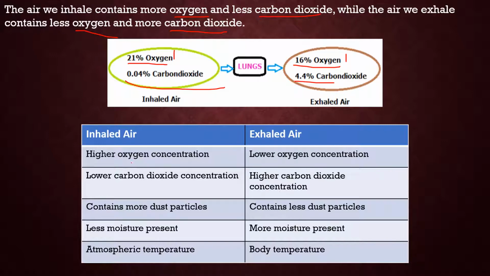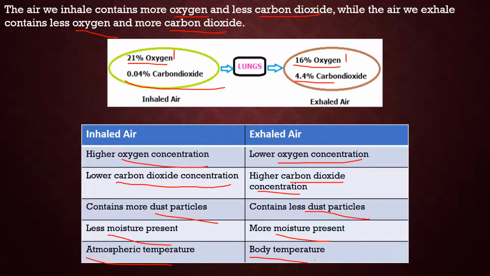In inhaled air there is higher oxygen concentration, in exhaled there is lower oxygen concentration. In inhaled air there is lower carbon dioxide concentration, and in exhaled air there is higher, more carbon dioxide concentration. In inhaled air there are more dust particles, but in exhaled air there are fewer dust particles because the air is filtered. Now in inhaled air there is less moisture, in exhaled air there is more moisture, and inhaled air comes from the atmosphere, so it will be atmospheric temperature, and exhaled air will be at body temperature.